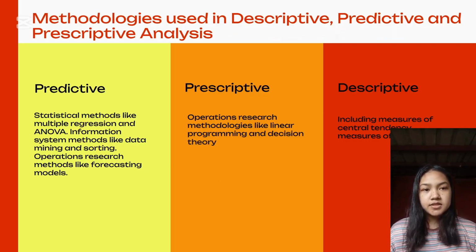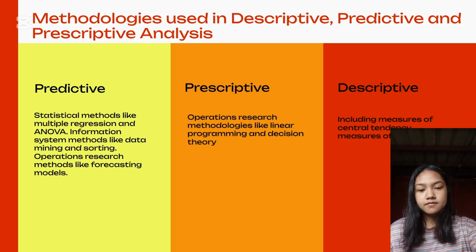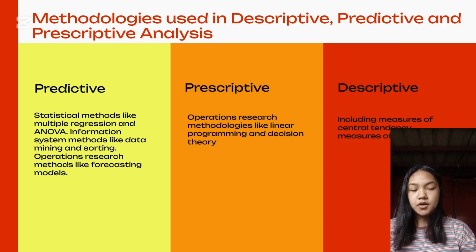So the next one is the methodologies used in prescriptive, descriptive, and predictive analysis. In the predictive, statistical methods like multiple regressions and ANOVA, information system methods like data mining and sorting, operations research methods like forecasting models. In the prescriptive, operations research methodologies like linear programming and decision theory. So for the descriptive, including measures of central tendency, measures of dispersion.